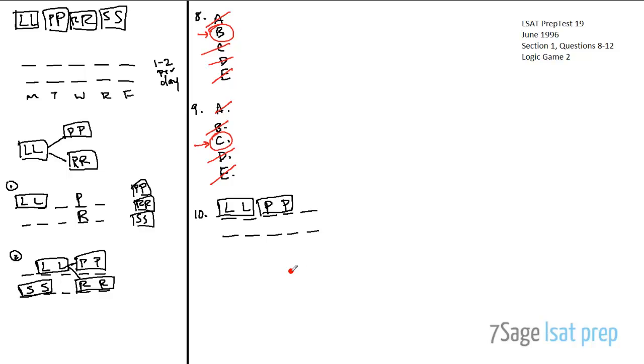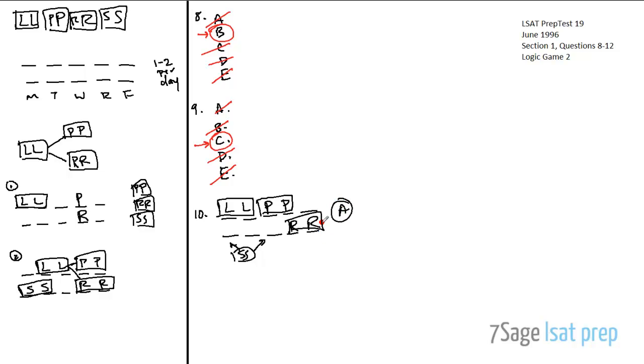Right? Okay. And then we put this in, and so R, I think, has to go here, right? Because if R doesn't go here, then this is one of the answer choices we'll eliminate earlier, that S has nowhere to go to fill this 5th slot. So R has to be here, right? And then SS as a block can go either 1, 2, or 2, 3. Okay, and so we basically know exactly what's going on here. Which of the following must be true? Answer choice A, the workshop on lighting is in session on Monday. Yep, that's it. Answer choice A has to be it.